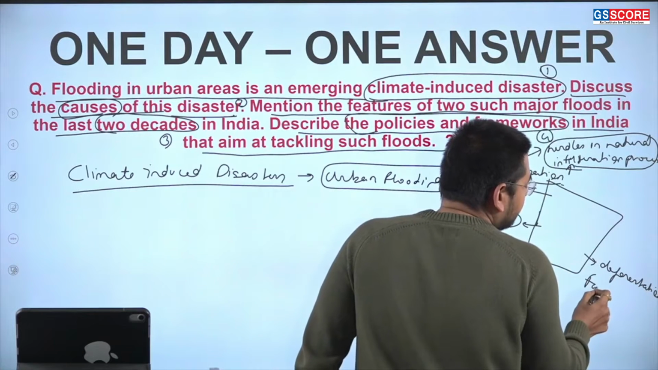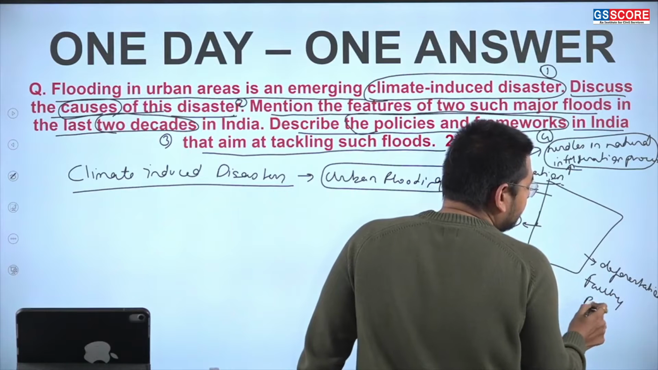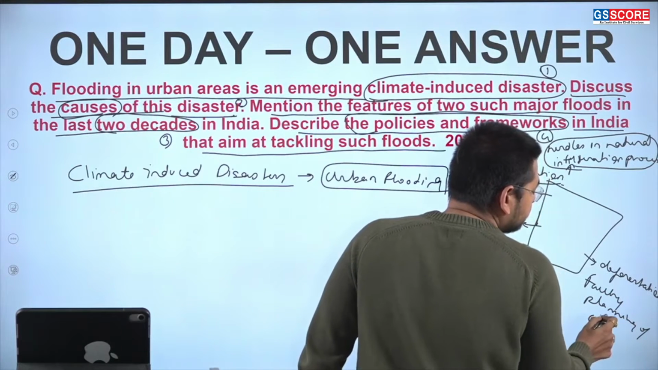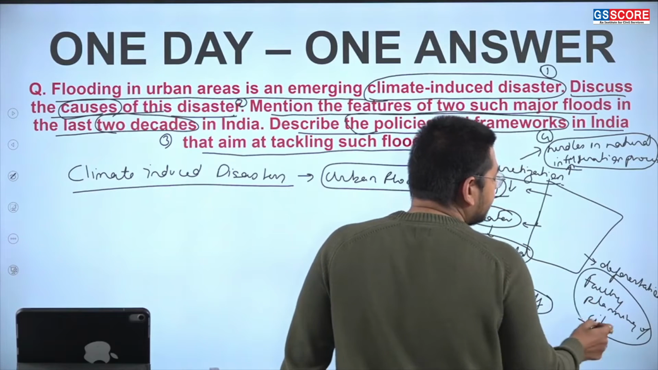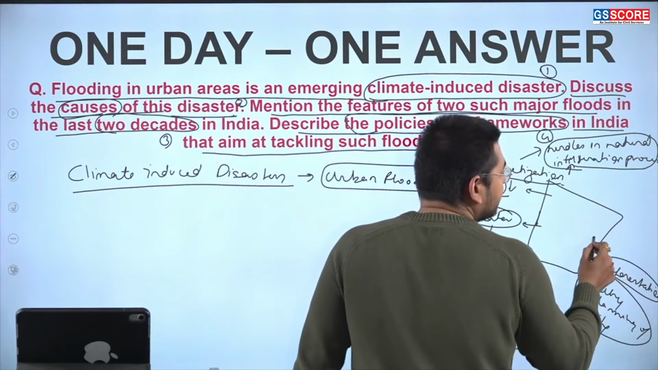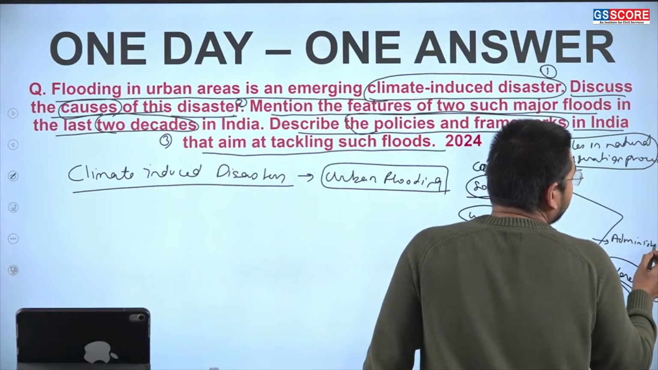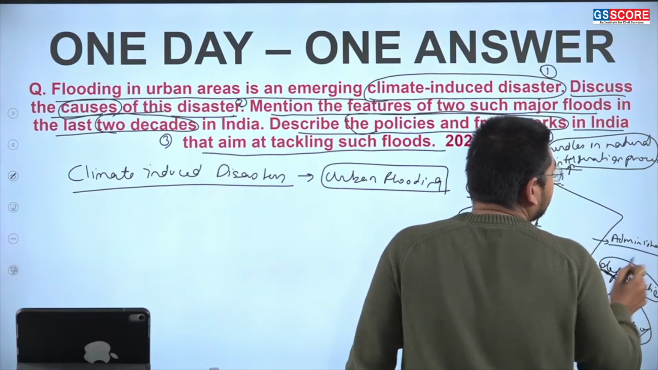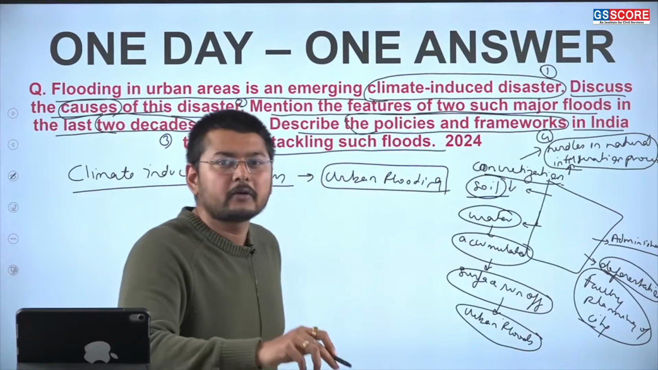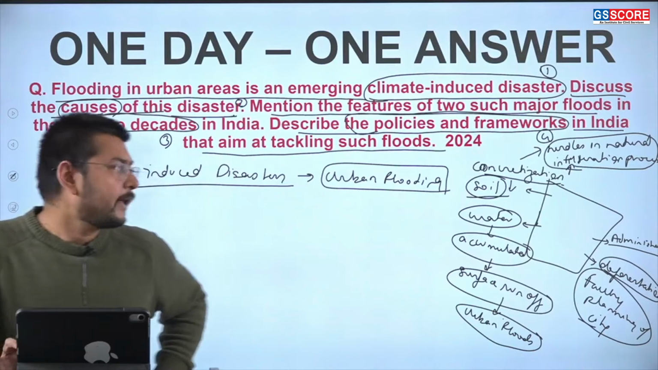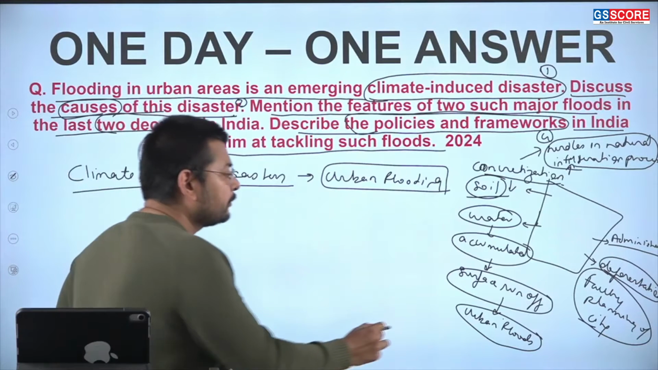then faulty planning of the city is also one of the issues. Then the administration, where the water and sewage are not cleaned up properly in a regular manner, is also resulting in the urban floods.